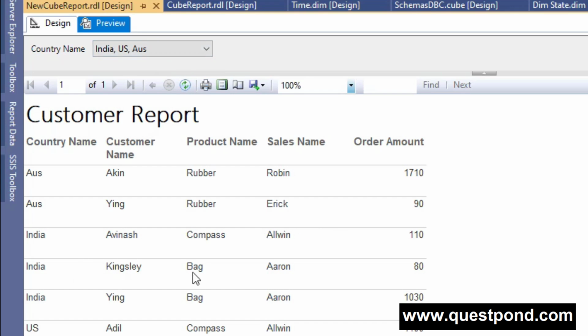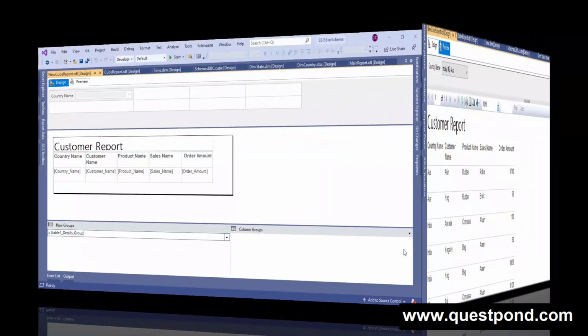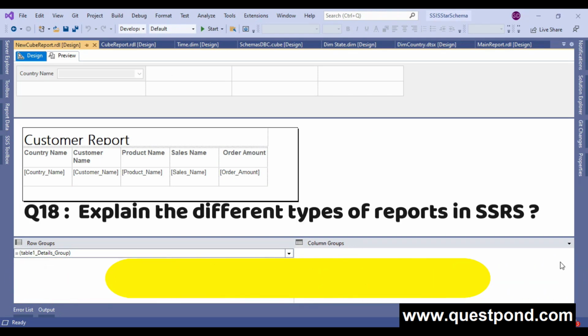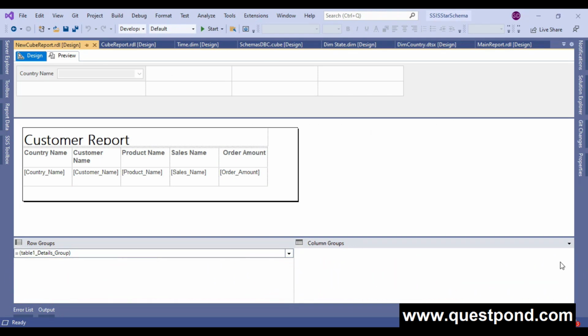So hey guys, this is all about this question. Now let's move on to our next question. Explain the different types of reports in SSRS. In SSRS we can create a wide range of reports. Some of them are like the parameterized report. We have just seen in our previous question, a report is created by using a parameter, hence it is called a parameterized report.